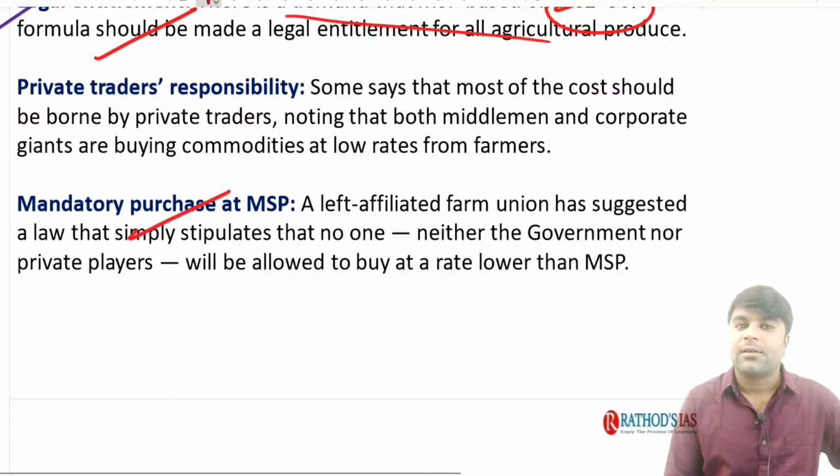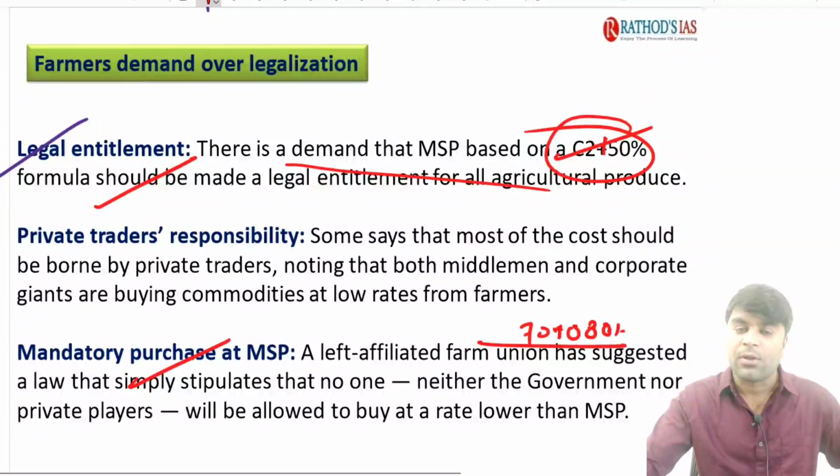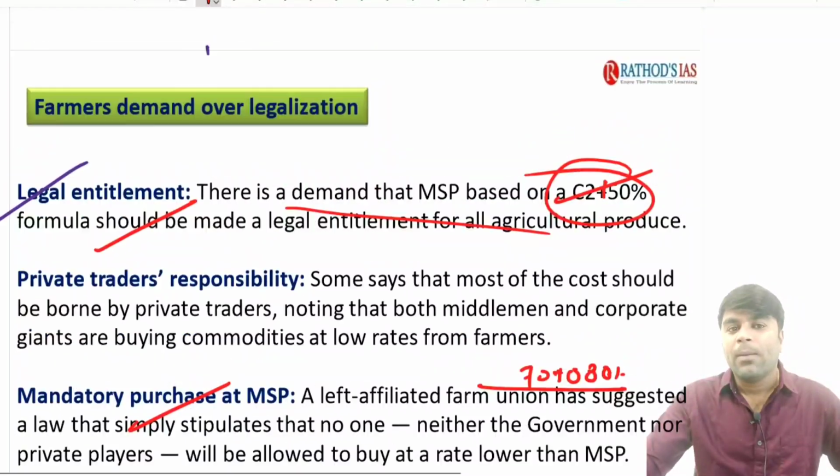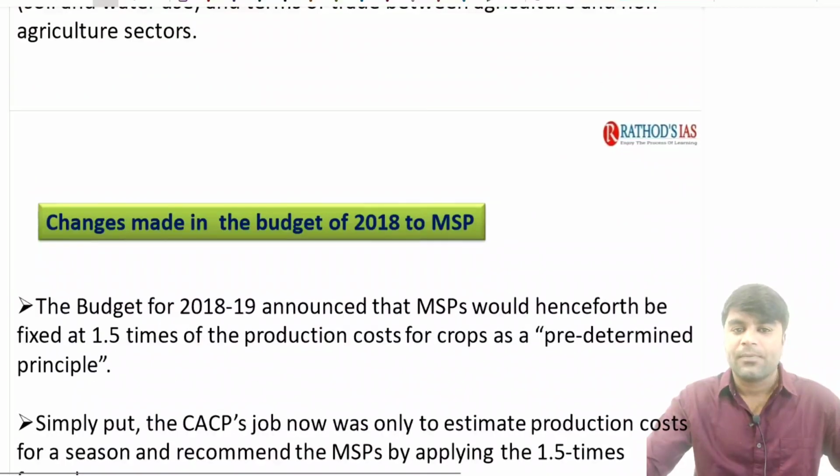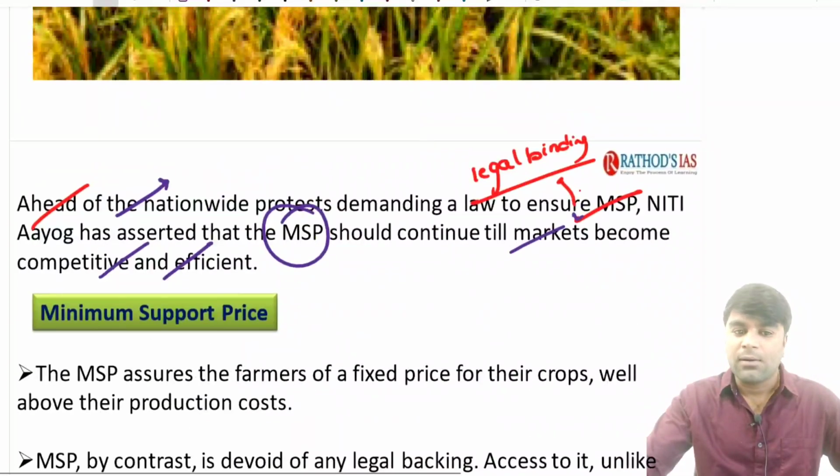Now you also understand only about 70 to 80% of the farm crop which is produced by the farmers is being procured. Particularly the Food Corporation of India is procuring paddy and wheat and providing the MSP to the farmers. Right? Now we will discuss all these things.